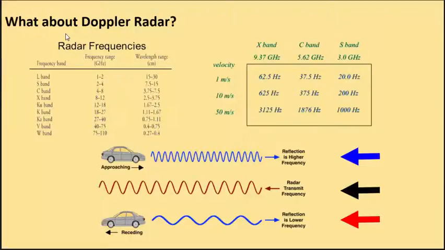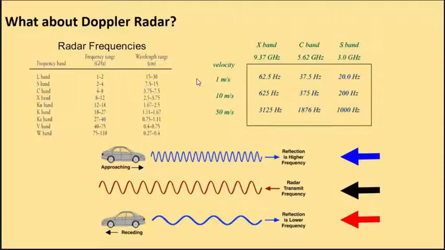For example, the waves that are used in Doppler Radar, microwave frequencies. Here we have the list of microwave frequencies. They go from 1 gigahertz to about 110 gigahertz, depending on the bands that we call. Now, Doppler Radar, we use it to measure the speed of air masses to predict weather patterns.